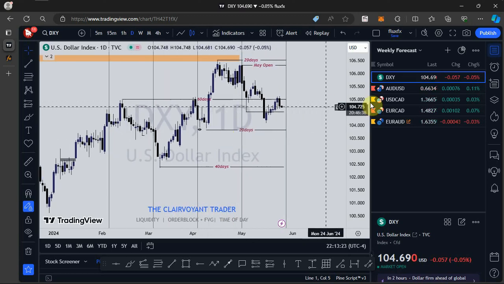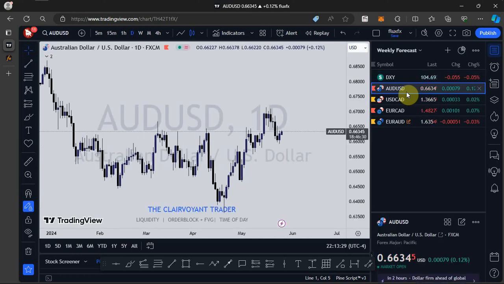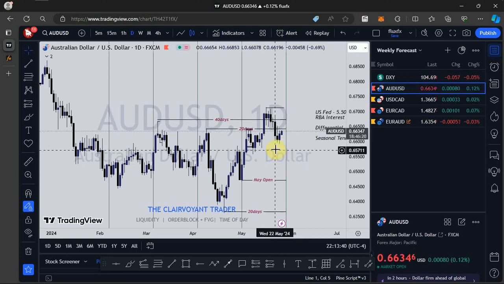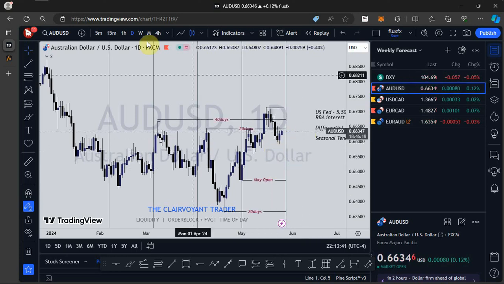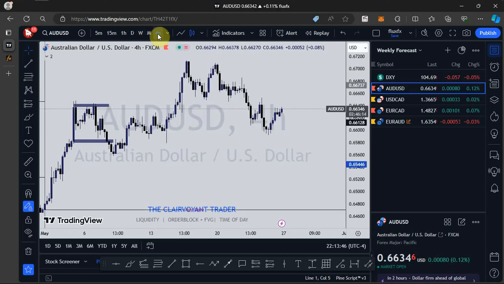Let's look at what is happening on AUD USD. Just as we've noticed what is happening on the dollar index, for AUD USD we are likely to see price continue to push to the upside. But I want us to look at what is happening on the 4-hour time frame.